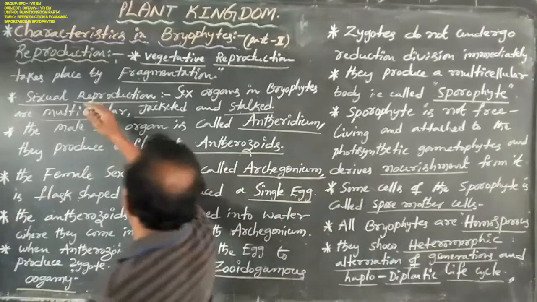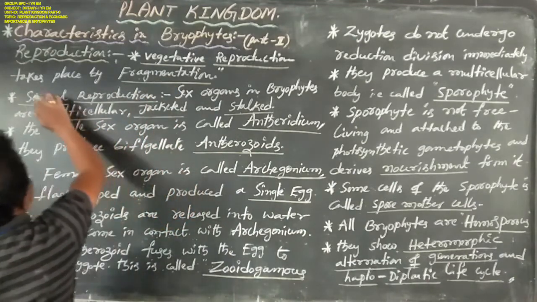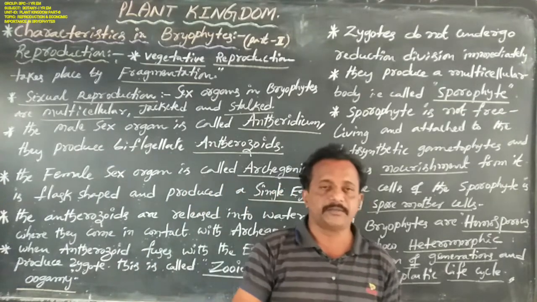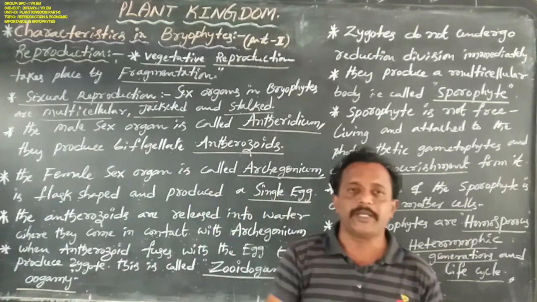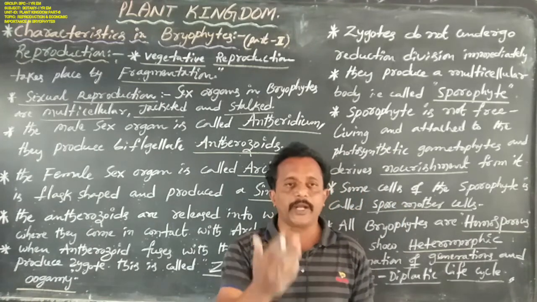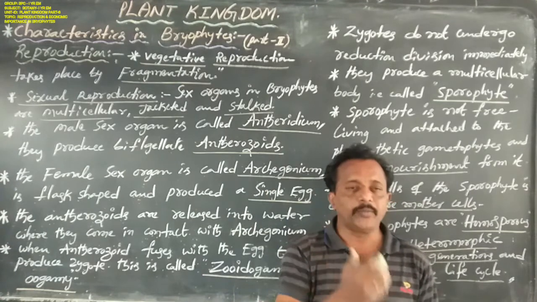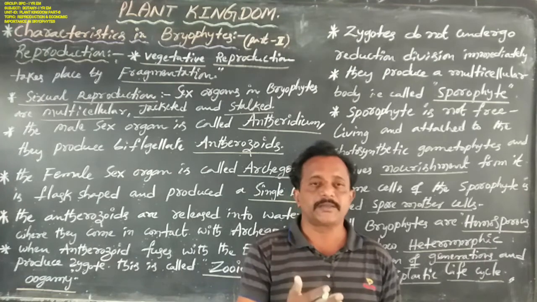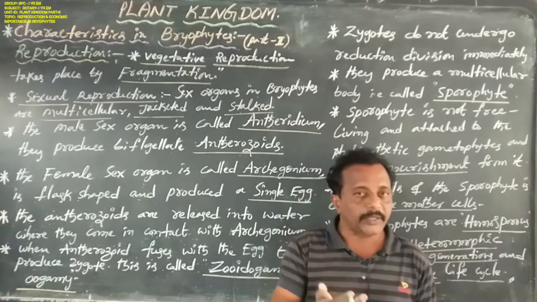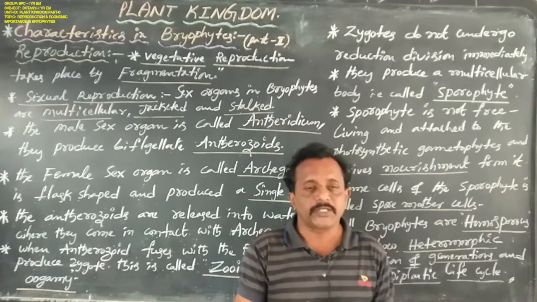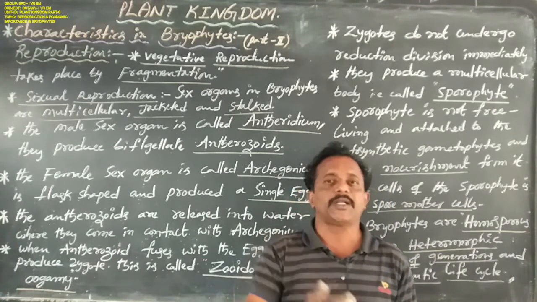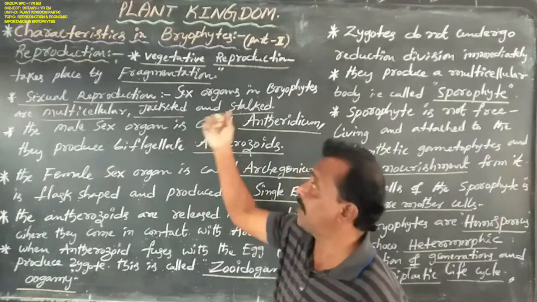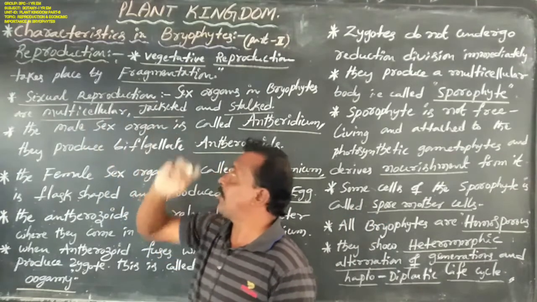Okay now. In this first reproduction, vegetative reproduction takes place by fragmentation, in all bryophytes. Fragmentation means the plant body or thallus breaks up into small pieces or fragments. Then each fragment develops into a new thallus or new plant body. That is named fragmentation.